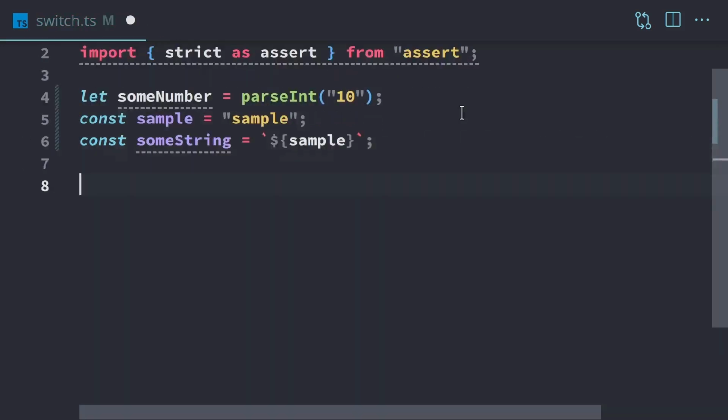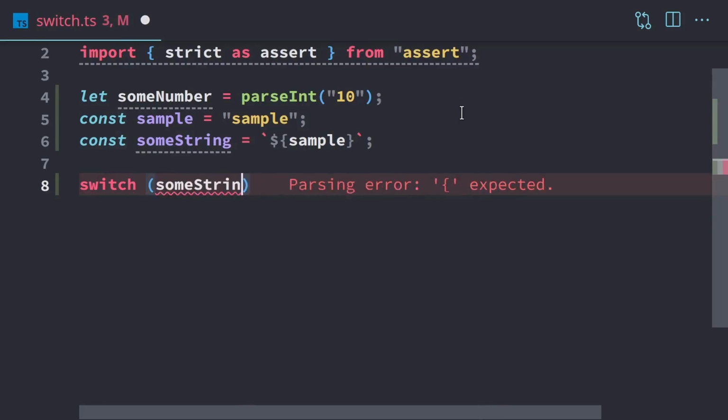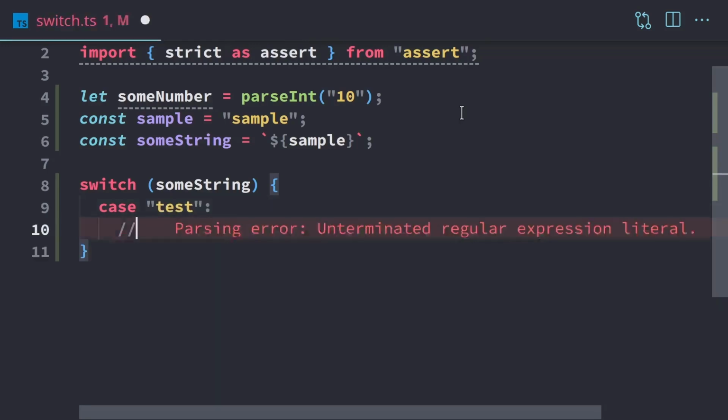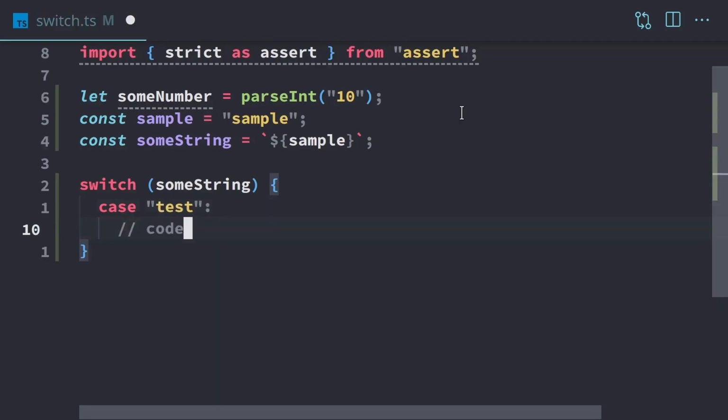All right, so now to create a switch, we use the switch keyword. We have some parentheses, and then we put in the thing we want to switch on. Now, when we have a switch, we need to provide a list of possible things that the some string should be equal to. And to create the list, we use the word case, and the case will be for each possibility we're checking. So we can check, for example, test, and then we have a colon, and then your code here. So your code's going to go here.